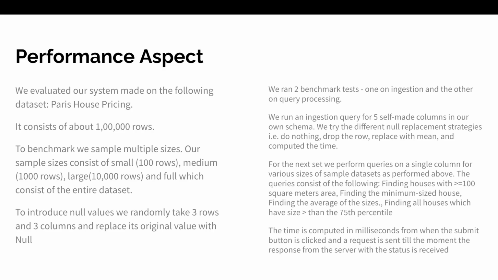For the next set, we ran a query which was basically finding all the houses having square meters area greater than or equal to 100, and then finding the minimum size houses and the average of sizes, which are the aggregate queries. Do note that if you want to show all the outputs on the output window, which you'll notice in the demo, it is going to be tough to make out what the output is. So we limited all the outputs to the 50th output. We also have one query where the size is greater than the 75th percentile, which is the quartile statistic that a lot of outlier detection algorithms use.